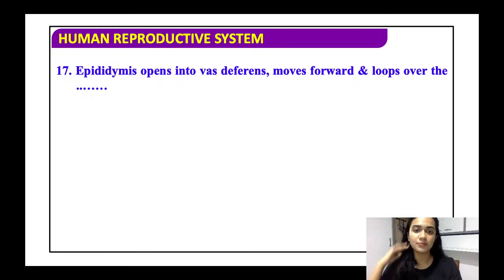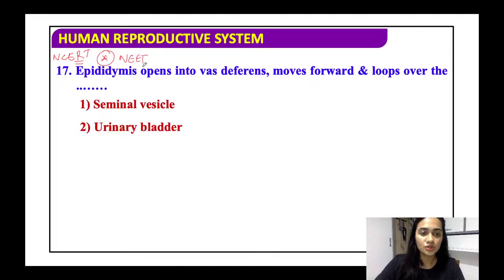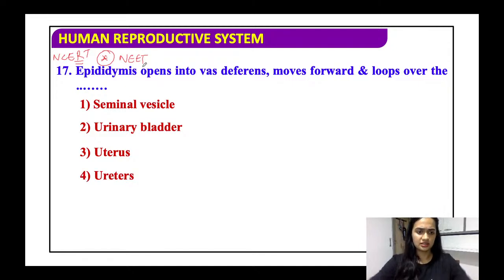Epididymis opens up into the vas efferens, moves forward and loops over the. This is an as it is line from the NCERT and a very important previous year asked question in your NEET examinations. So, seminal vesicle, urinary bladder, uterus, ureters. All right.